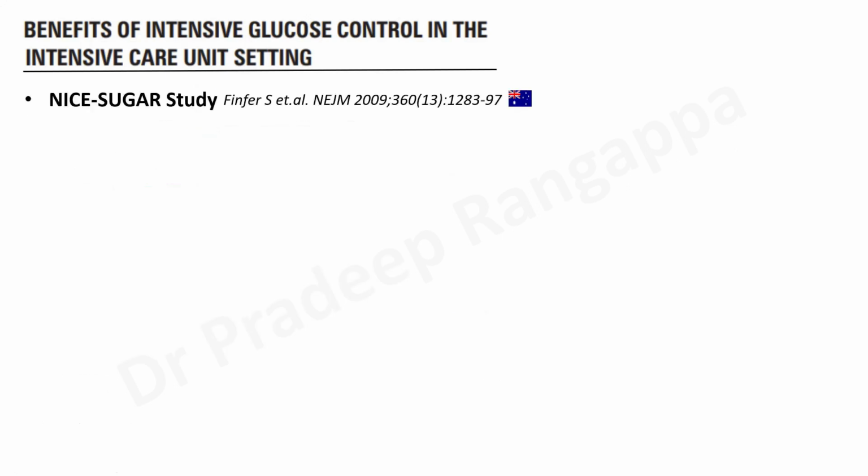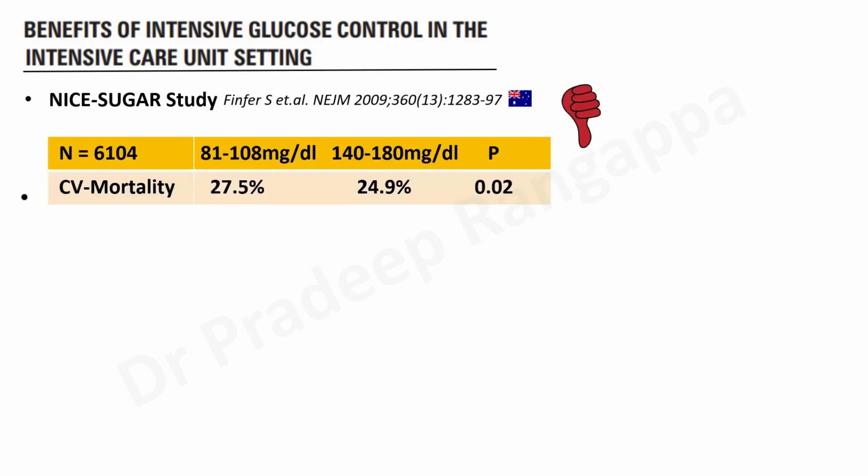So now after this, a very big study came, called the NICE-SUGAR study. This still holds relevance in today's practice, and this is a landmark study that came from the Australian group in 2009. It was published in NEJM. This was the largest study to date, 6,104 patients. Here they maintained two groups. One was rigid glycemic or intensive glycemic therapy. I will use the word intensive glycemic throughout the talk, 81 to 108 versus 140 to 180.